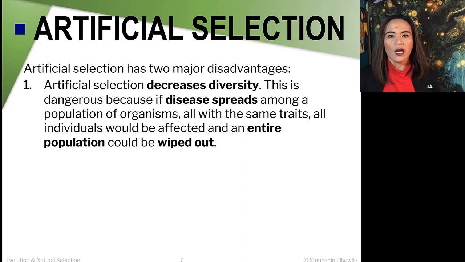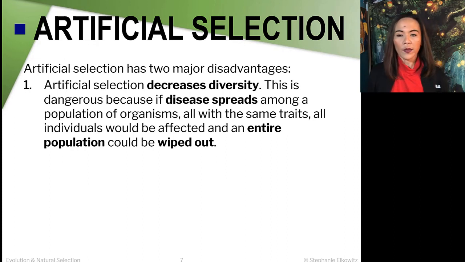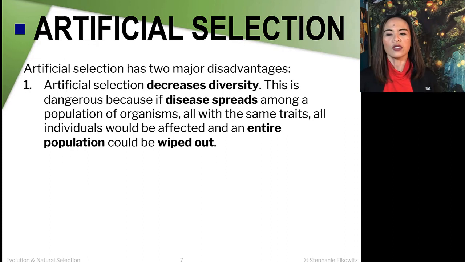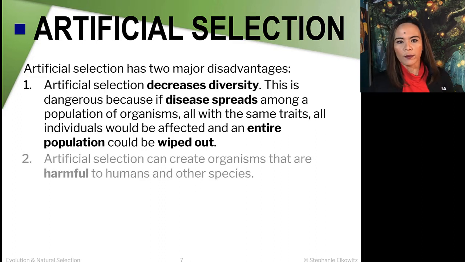There might be less chance that the species will be able to withstand diseases. When that occurs, with organisms that all have the same trait, all individuals will be affected and an entire population could potentially be wiped out, hence potential extinction.